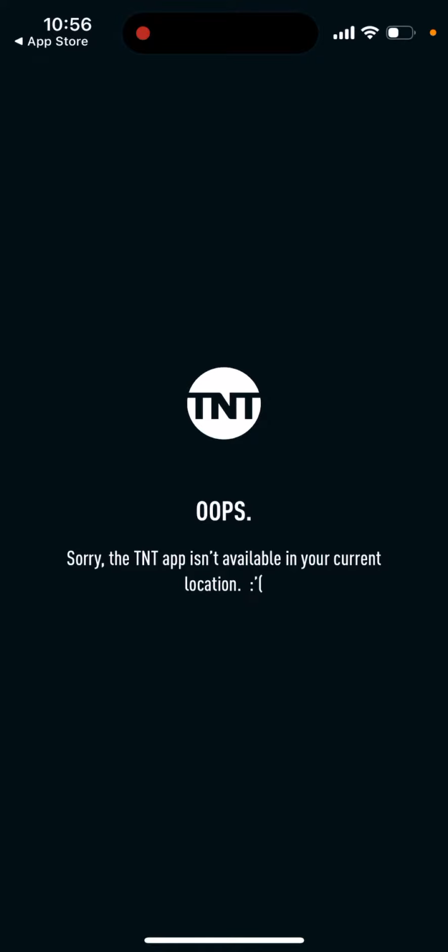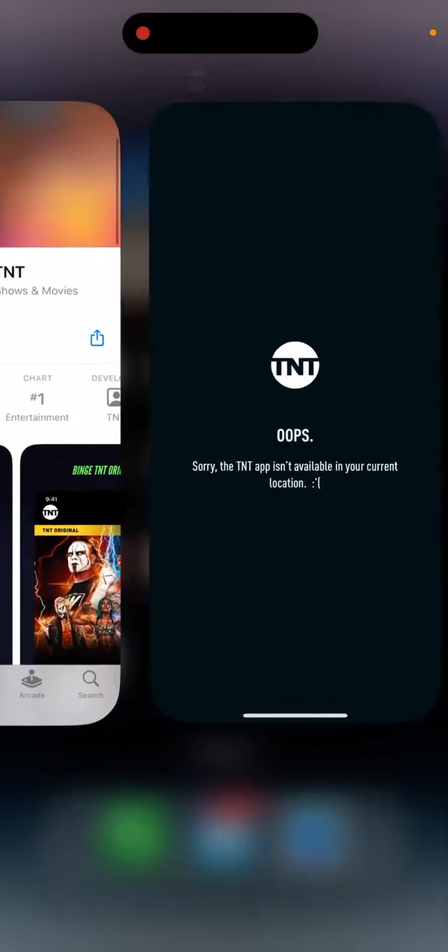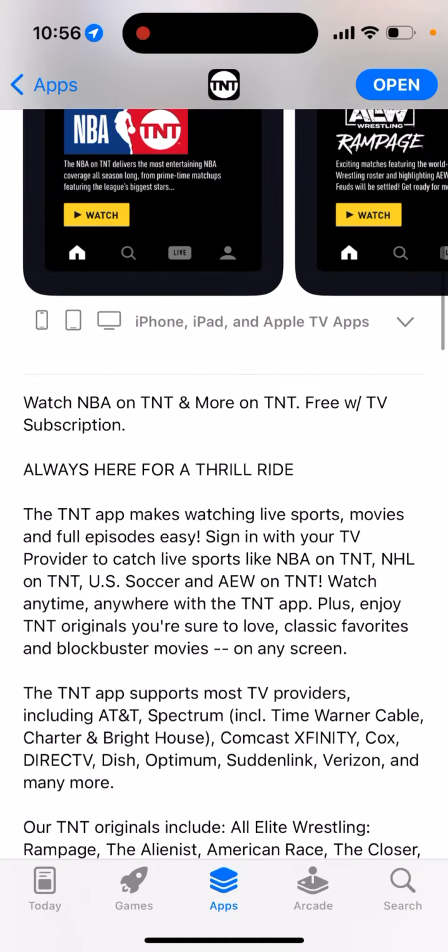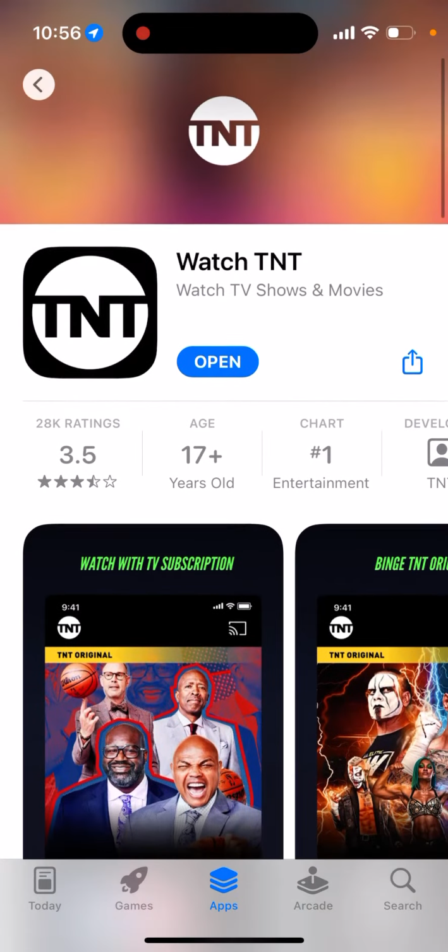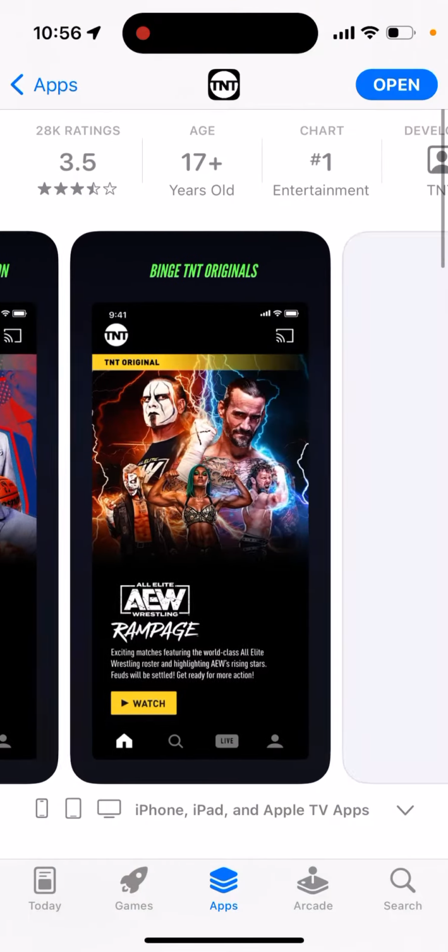All right, it seems it's only available in the US. That makes sense because they have all the live sports streaming. But yeah, super easy to install, and then you just need to sign in with your TV provider.